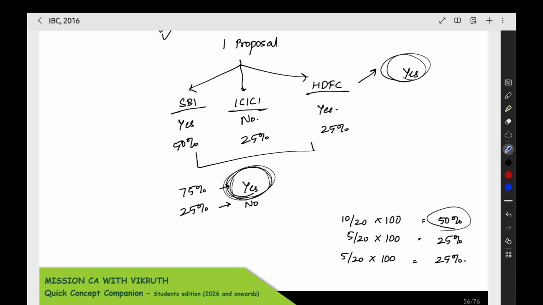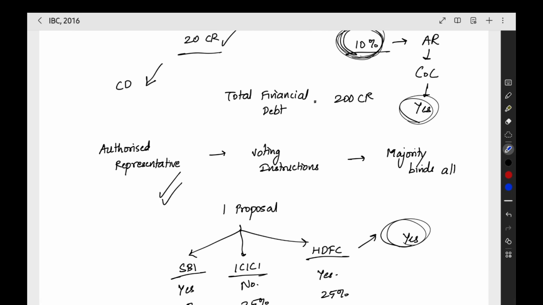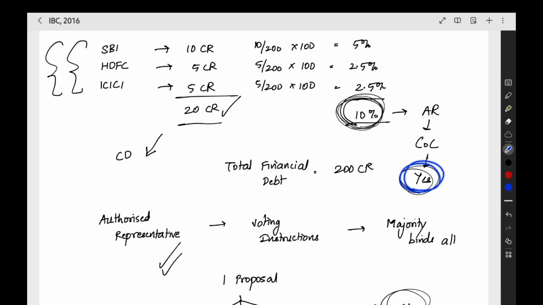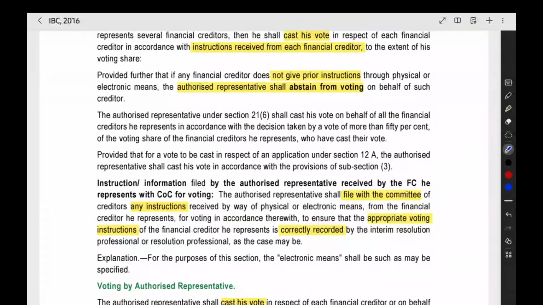We have to see the majority. Which person has the majority? The people who are saying yes have the majority. So for the entire voting share of these three banks, a total 10% voting share in the committee of creditors, you have to tell the majority answer, that is yes, to the proposal in the committee of creditors meeting. So that's all simple. This is the thing in the case of a consortium loan. The majority binds all principle is working here. So that only they have given here.